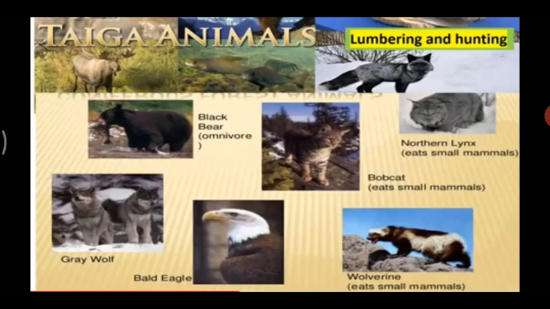Now, what is their occupation over there? The main occupation is lumbering and hunting. What is lumbering? Lumbering is when they cut the wood, the coniferous forest, we see in the trees just now, when they cut the wood. So that wood is soft and they make use of the pulp of that wood. Now they make use for making papers, then they make boxes out of that soft wood. Then they hunt animals for their food. So that is their main occupation, that is lumbering and hunting.